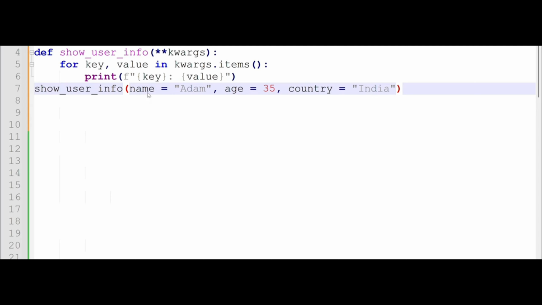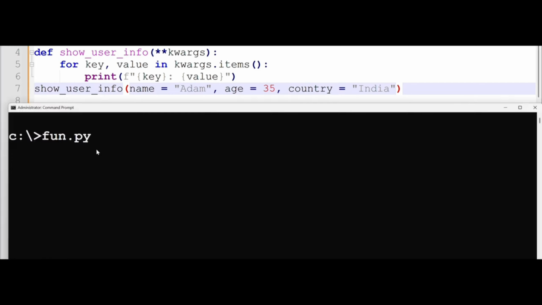There's a key and this is a value. There's a key, this is a value. As you saw, we're looping through the key-value pairs and want to print the results to the screen. When we run our code, you're going to find that the result is output from a dictionary. So we have name Adam, age 35, country India.